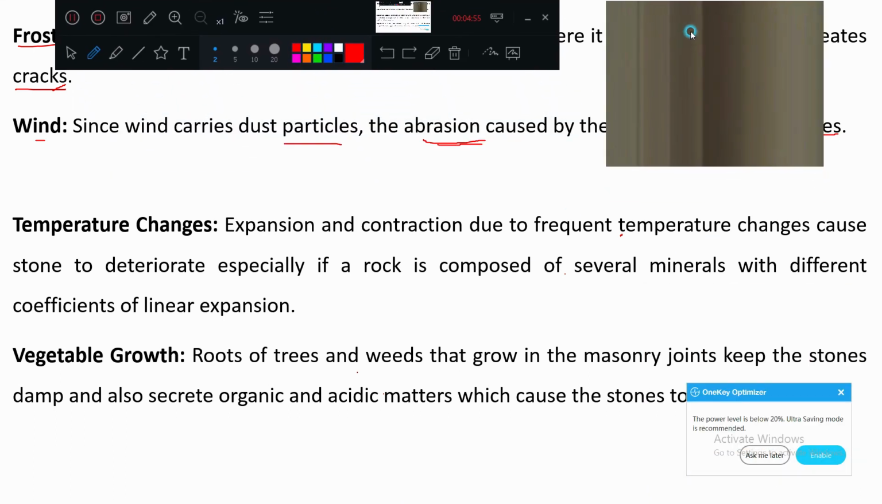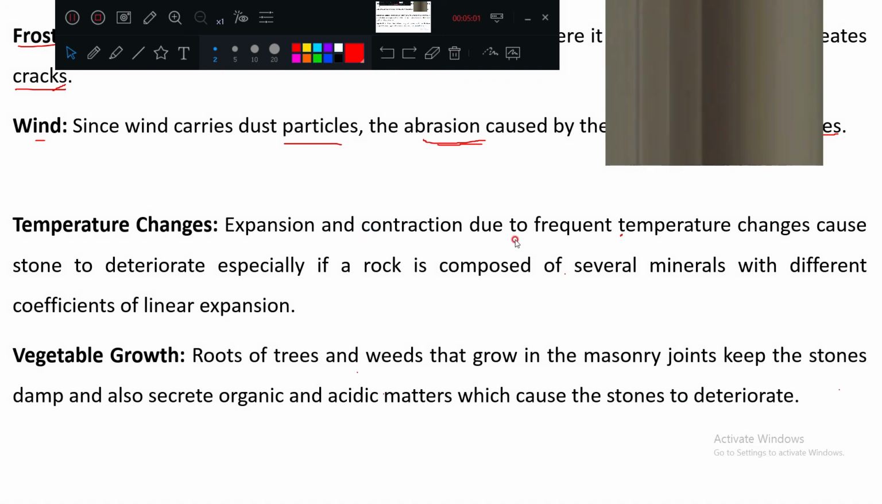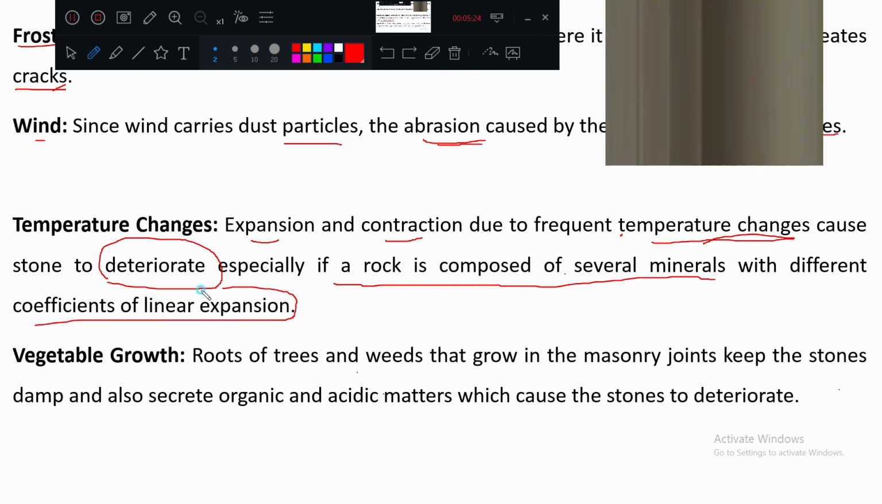And next, temperature. Temperature means what? During daytime the temperature is different, during night time the temperature is different. So these two will cause what? Expansion and contraction continuously due to frequent temperature changes, which causes the stone to deteriorate. Okay, so what is major, especially if that rock is made up of several minerals with different coefficients of linear expansion.